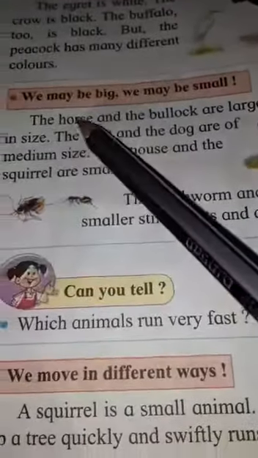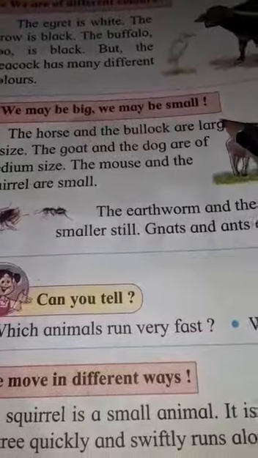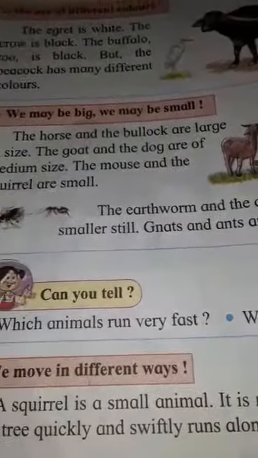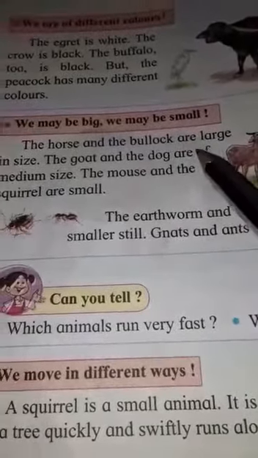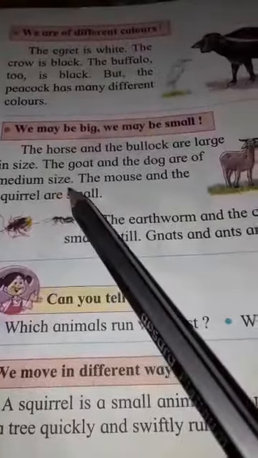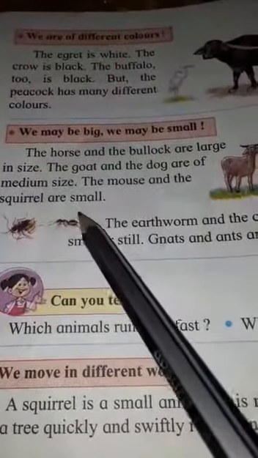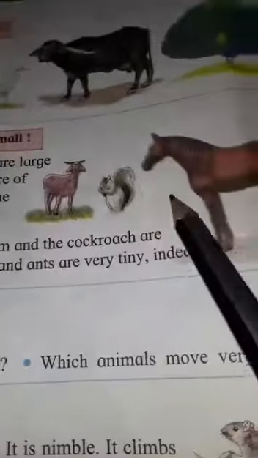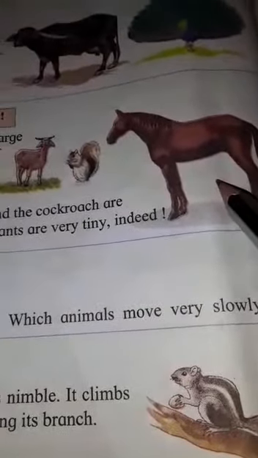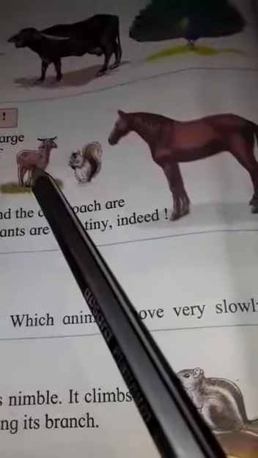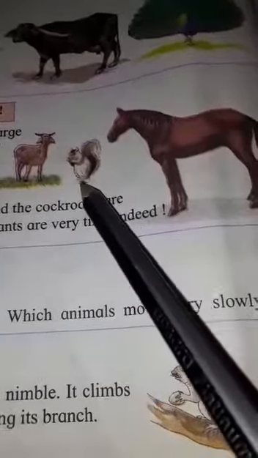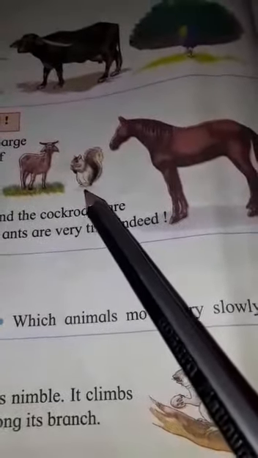After that, animals may be big, they may be small. It means the size of animals is also different. The horse and the bull are large in size. The goat and the dog are of medium size. The mouse and the squirrel are small. See, horse, it is what? A large animal. Goat, dog, medium size animals. And the mouse and the squirrel are very small. Getting all of you?